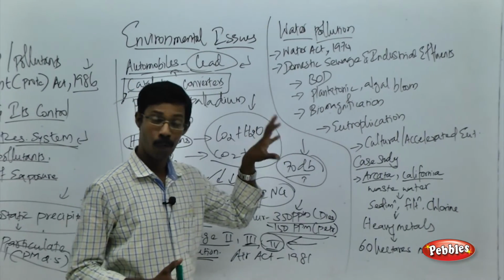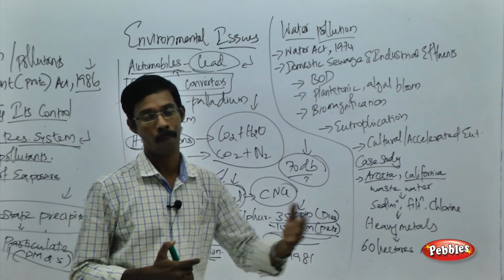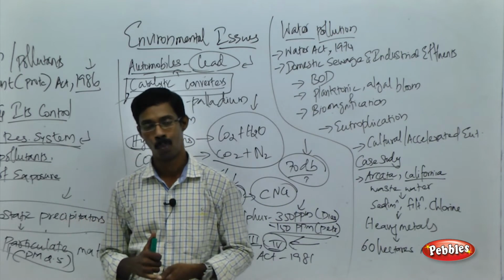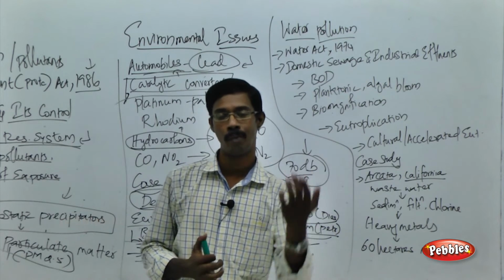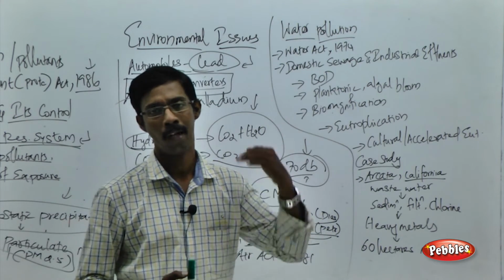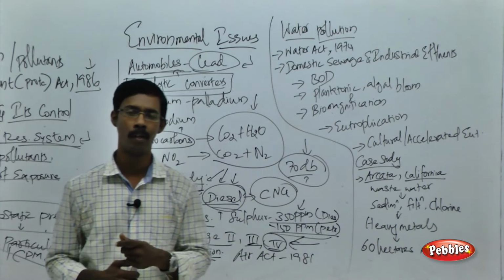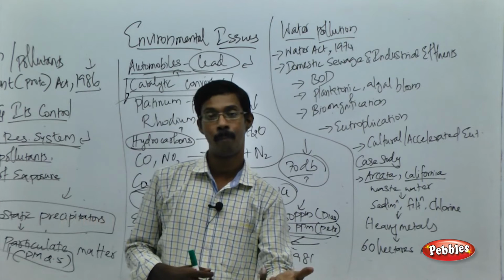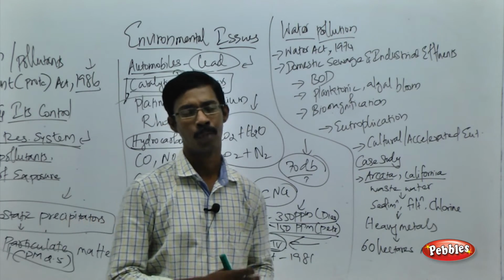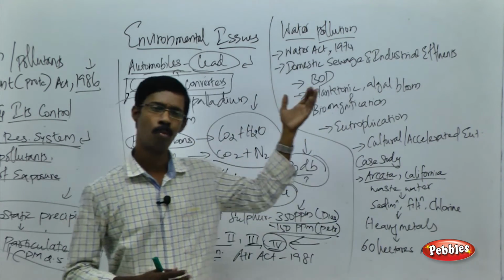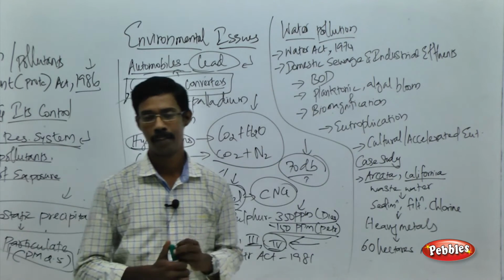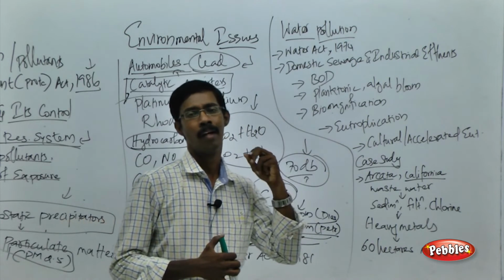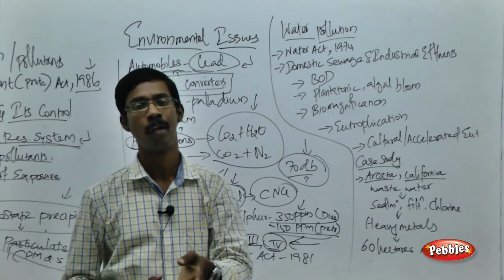As I told you, we have discussed water pollution in the previous chapters. We have discussed how to treat polluted water and how sewage treatment works. We have seen the stages involved in sewage treatment: the filtration, the removal of particulate matter, the sedimentation, the addition of microbes. In that way we have discussed many steps involved in sewage treatment. So what is the need for sewage treatment? As I told you in the previous chapters, in that way we can reuse the water.